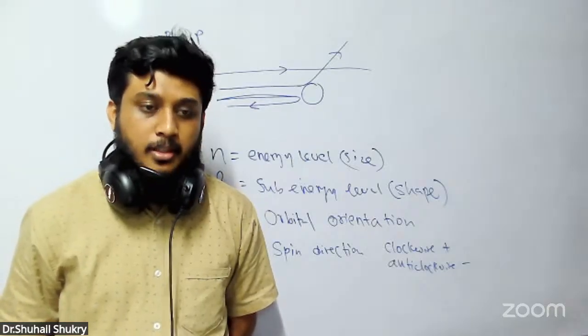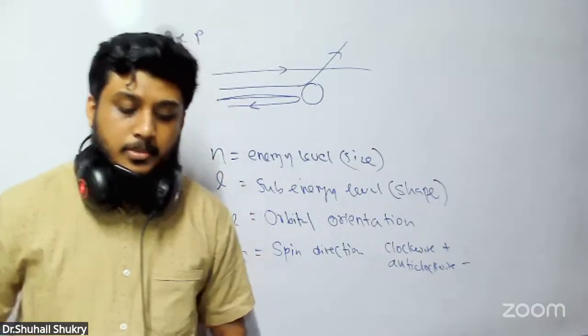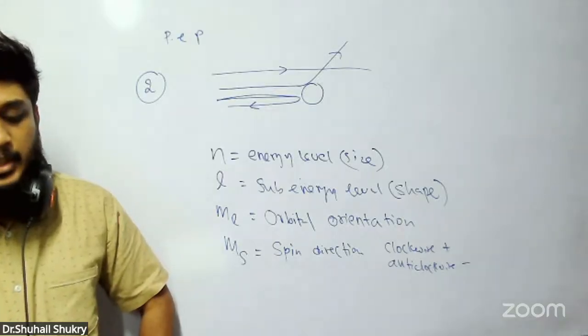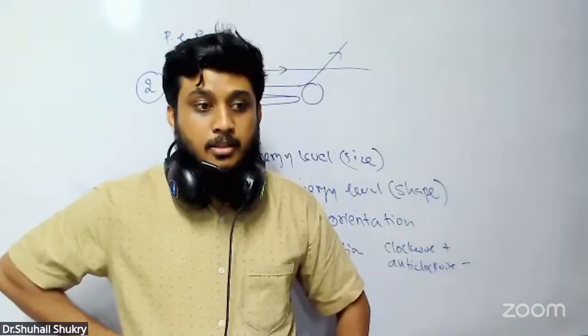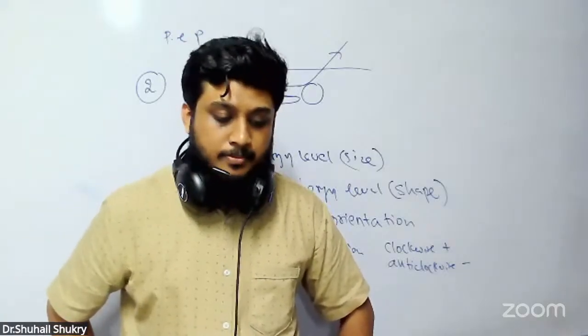All 4 quantum numbers cannot be the same for 2 electrons. It means each and every electron has its own unique quantum numbers.